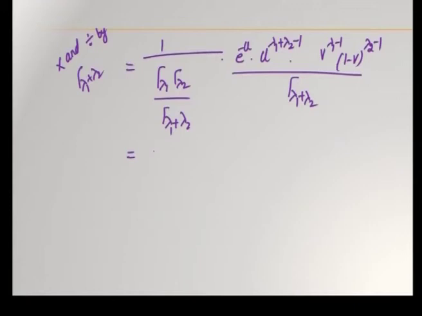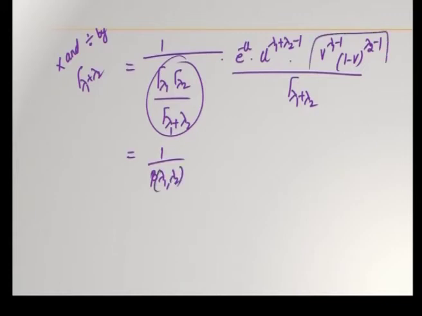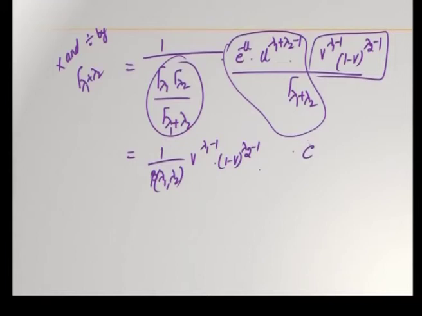Now, how to club this? This gives you beta of lambda 1 comma lambda 2, and this can be clubbed with v power lambda 1 minus 1, 1 minus v power lambda 2 minus 1. So, the remaining is this part, e power minus u, u power lambda 1 plus lambda 2 minus 1 by gamma lambda 1 plus lambda 2.